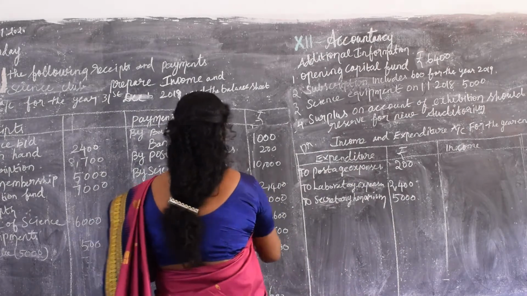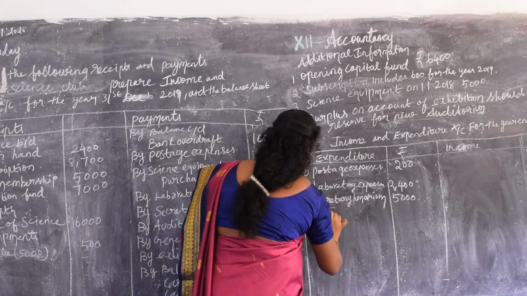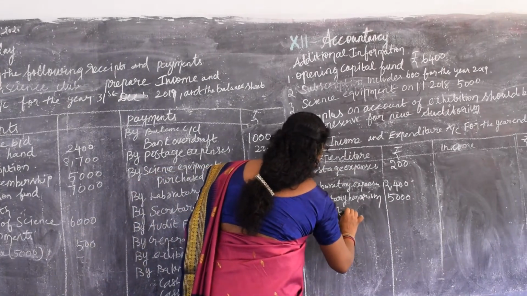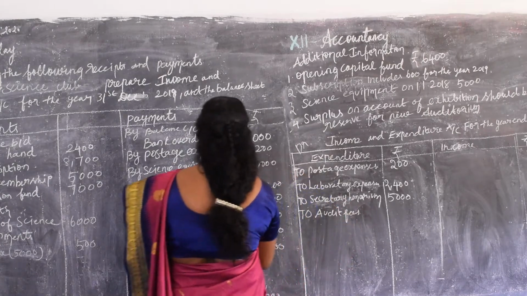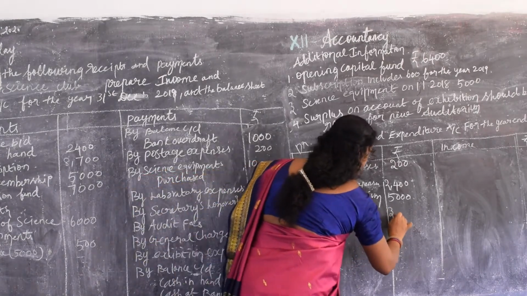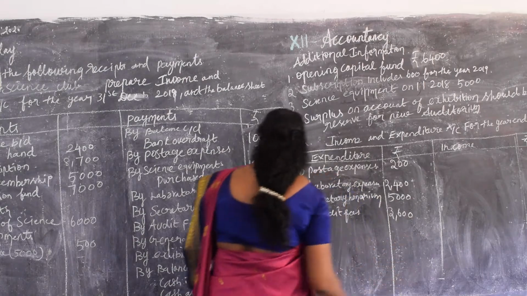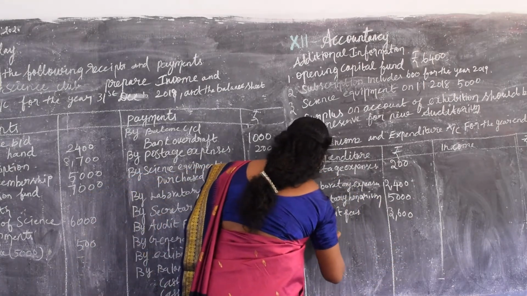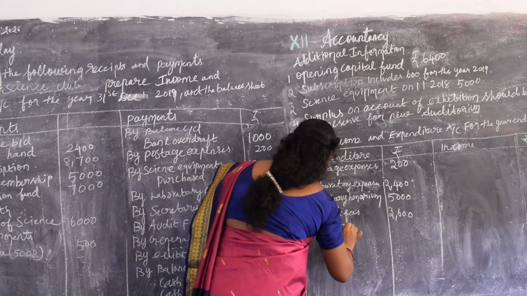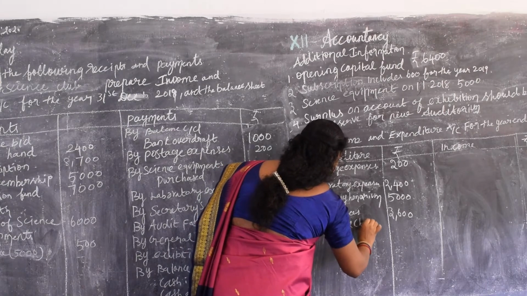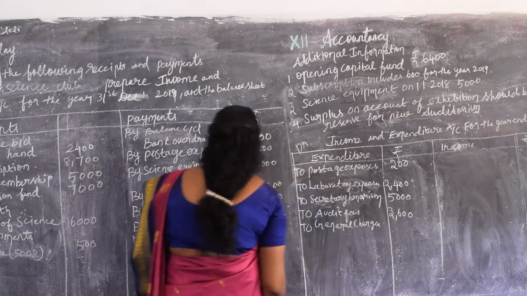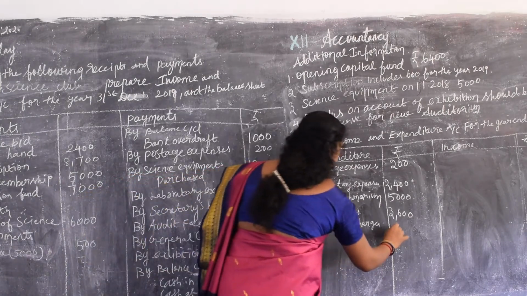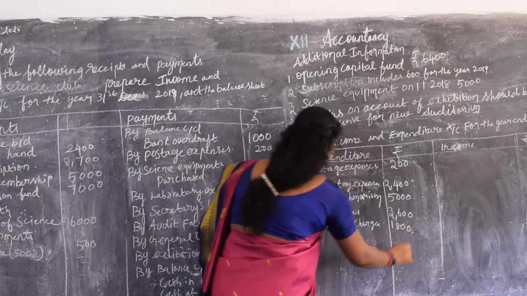The next, audit fees. Write audit fees. It is a revenue receipt. 3,600. Then next, general charges. General charges is 1,800. Okay.